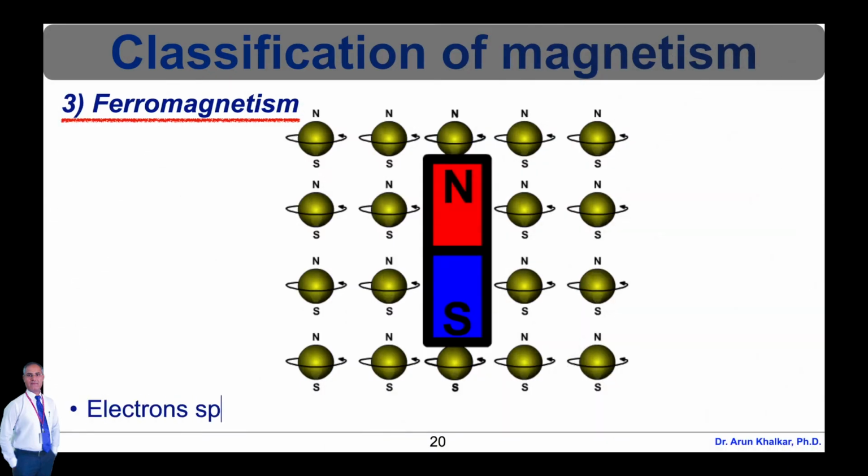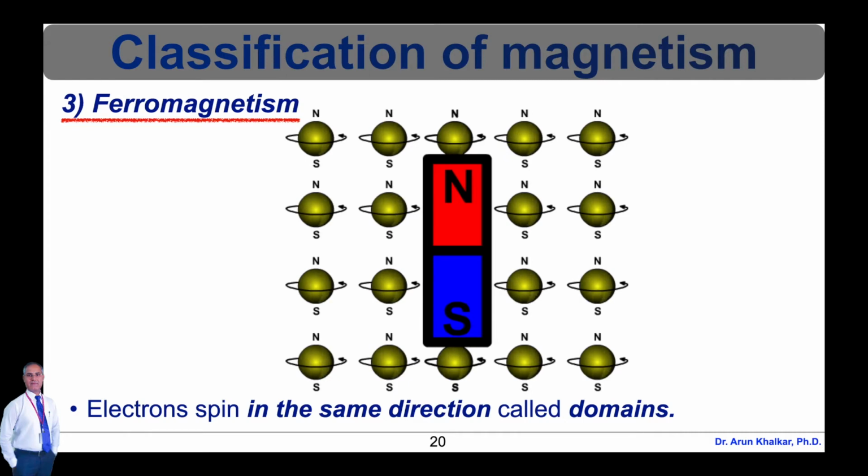Ferromagnetic materials are special types of metals where electrons spin in the same direction, called domains. The domain structure of ferromagnetic materials is shown in this animated diagram. Domains maintain the dipole north and south of the similarly spinning electrons. The bar magnet in the model represents the dipole of the domain, which is the same as each individual electron. Iron, cobalt and nickel are common ferromagnetic elements having domains. Some alloys, which are mixtures of two or more metals, are also ferromagnetic.